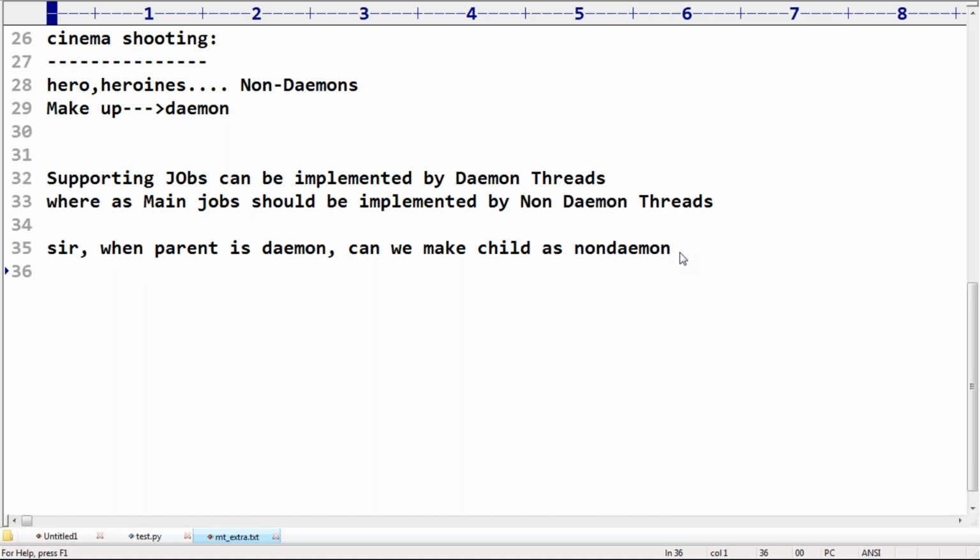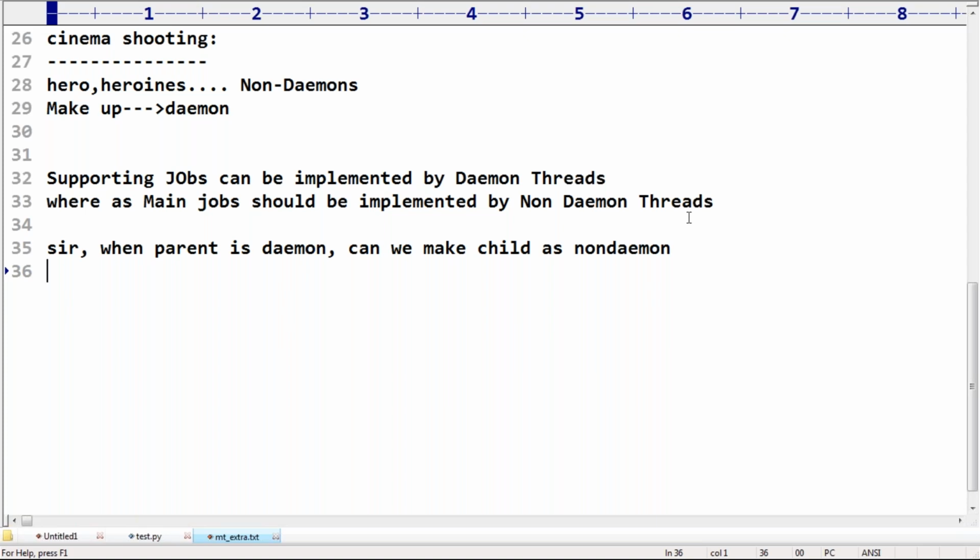Then automatically the heroine should also become a makeup person only? No, she came for the makeup job only. But the director or producer decided they want to make that makeup lady the heroine. Possible or not? Is it possible or not?